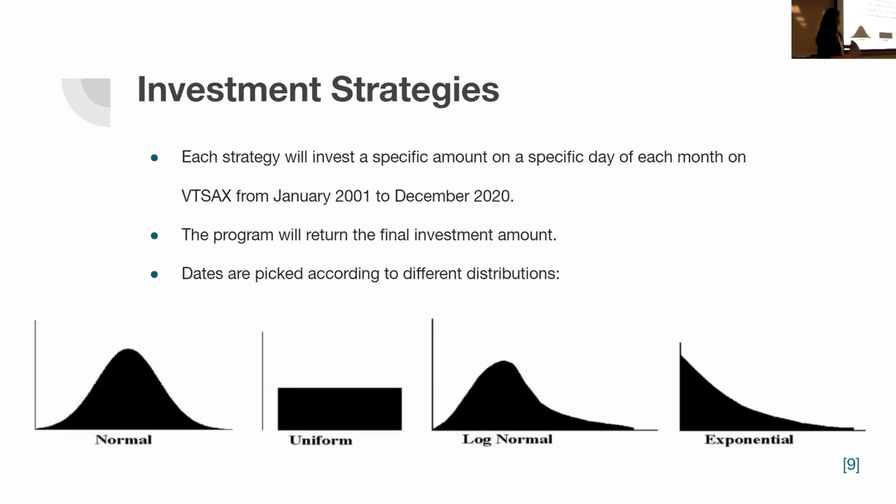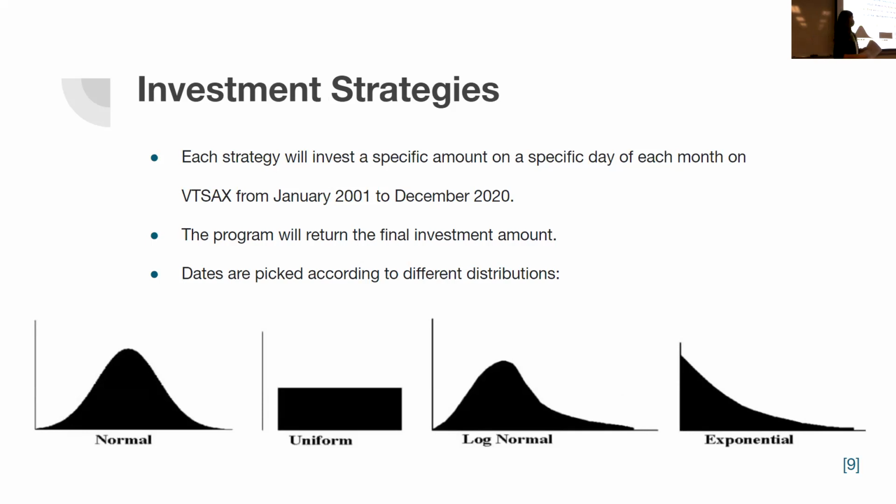So the first one is going to follow a normal distribution. So the dates in this strategy, they're all going to land around the middle of the month. They're going to be the 15, the 14, and that's because the mean that I chose was 15, and the standard deviation is going to be 5.